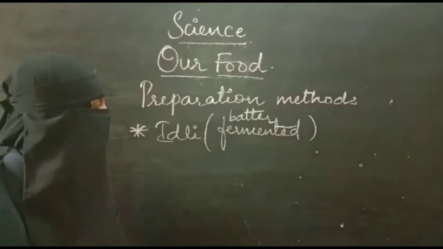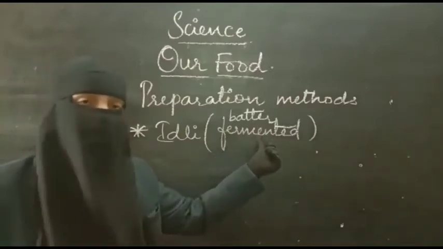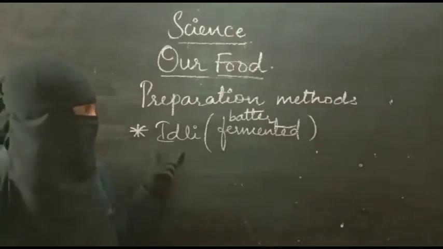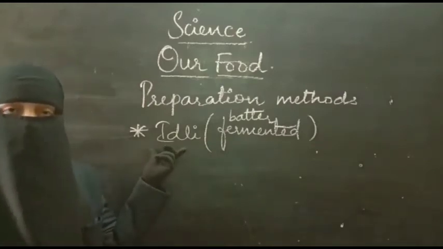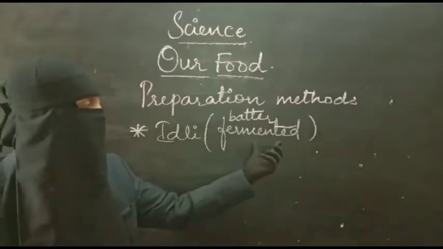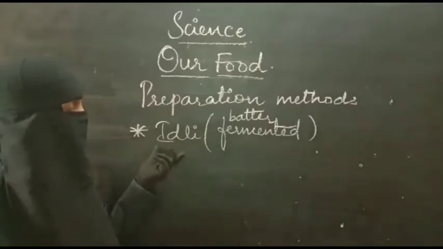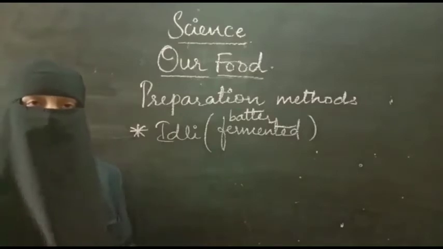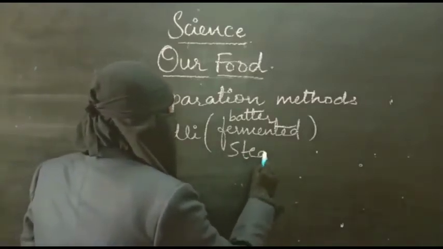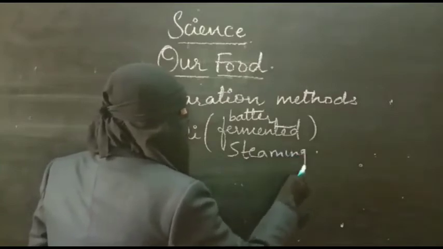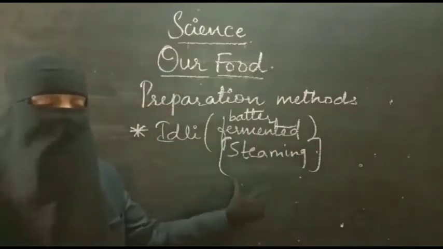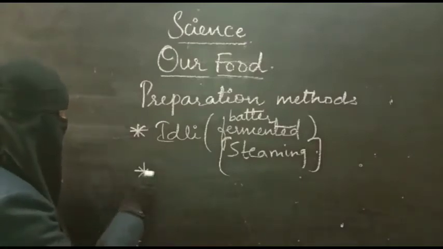Next day morning, that idli batter will have fermented, and the idlis are prepared in an idli cooker. That is how, by steaming. They pass hot air. You have seen how to prepare idli. First fermentation takes place, then the batter is steamed. So idlis are prepared by steaming. So what is the preparation method of idli? Steaming.